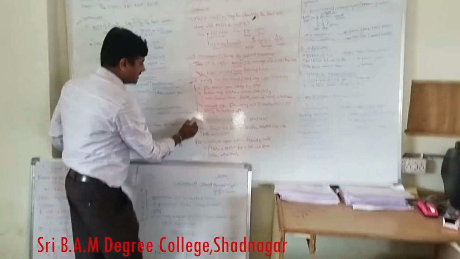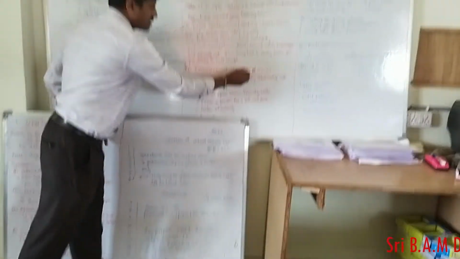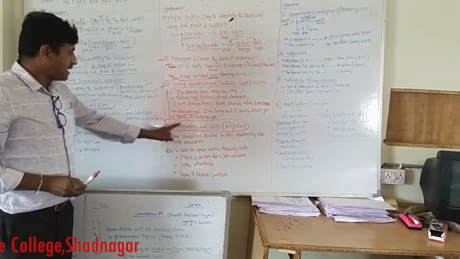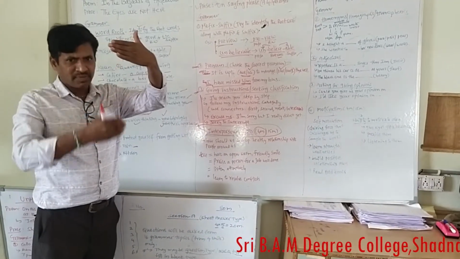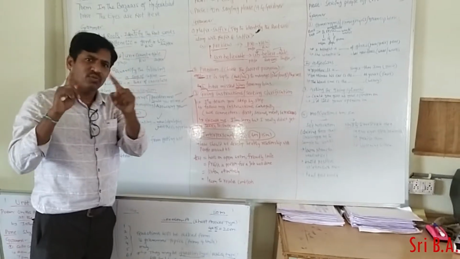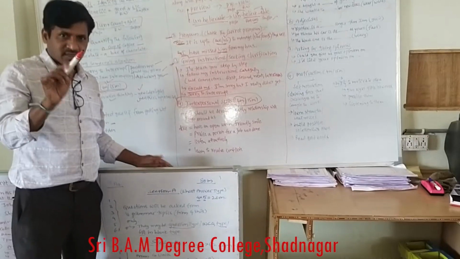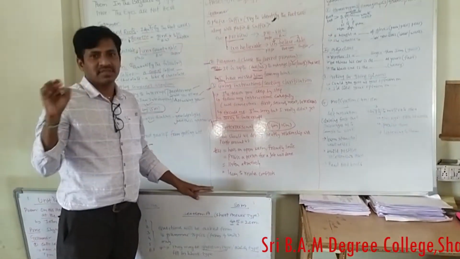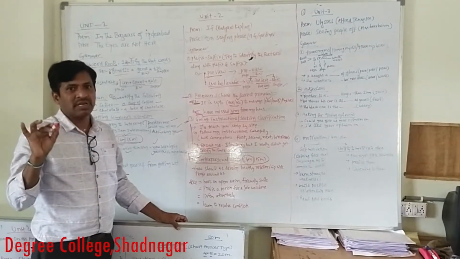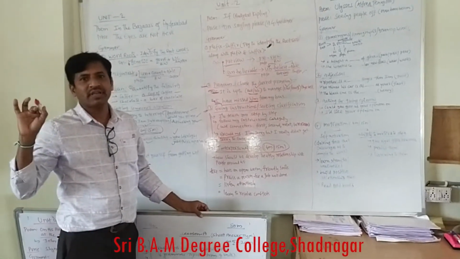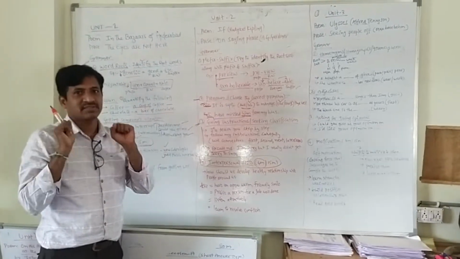So the last one is interpersonal skills. This may come for 15 marks or 4 marks. So 4 marks are very important. Now you can see, in this one, interpersonal skills, already we have completed what the interpersonal skills are, and the notes are with you. So prepare well. In the examination the question may be asked like this: What are interpersonal skills? Define them, and how are they useful to you in your day-to-day life? What is the importance of interpersonal skills?